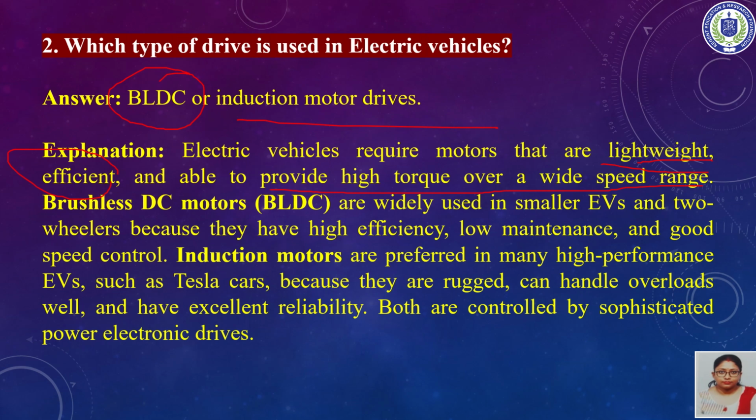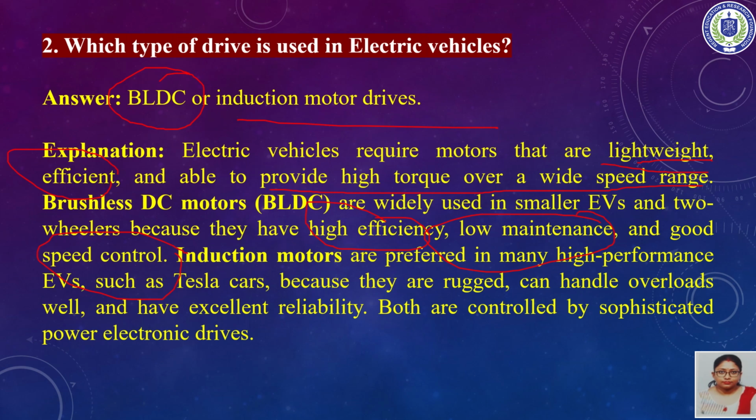So when we design motors for electric vehicles, we have to keep in mind that the motors we use should be lightweight, efficient, and moreover should provide high torque over a wide range of speed. Brushless DC motors, that is BLDC motors, are mostly used in smaller electric vehicles and two-wheelers. They have high efficiency, low maintenance and good speed control.